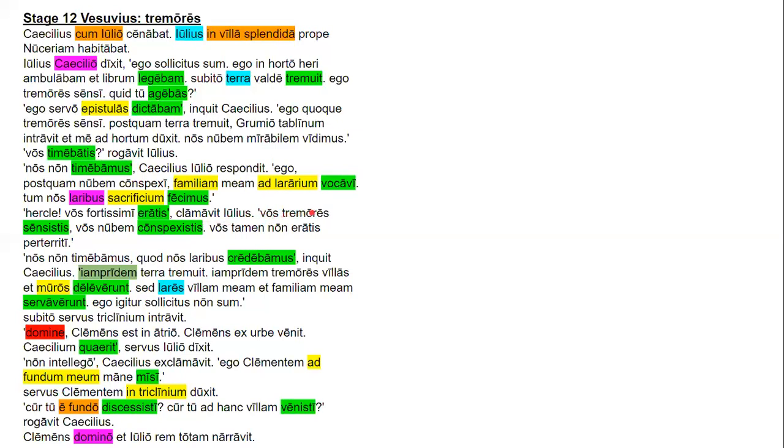And vos is the subject, tremores is the accusative direct object, insistis is going to be the second person plural perfect tense verb. Vos is the subject of the next sentence, nubum is the accusative direct object, conspexistis is the second person plural perfect tense verb. Vos is the subject of the next sentence, tamen is an adverb, means however. Non is an adverb that negates the verb. Ratis is the second person plural imperfect form of sum, and parteriti is a nominative plural adjective. It's a predicate adjective going with this copula verb.